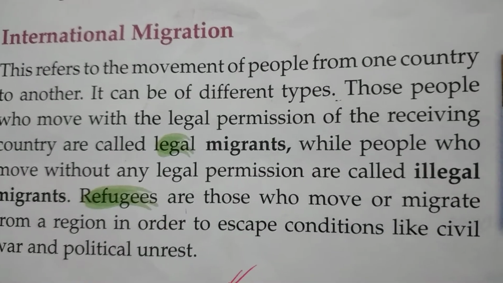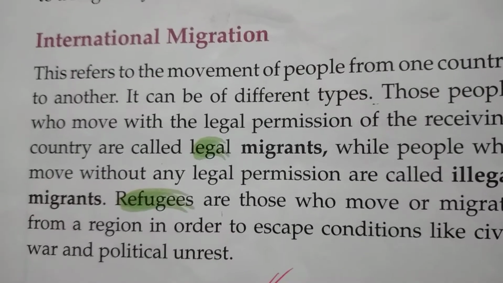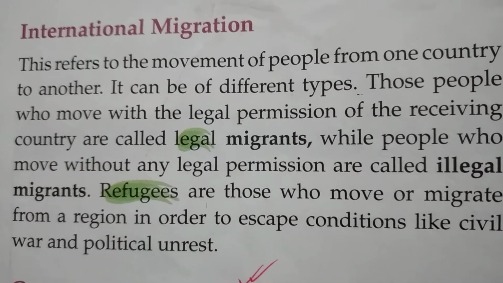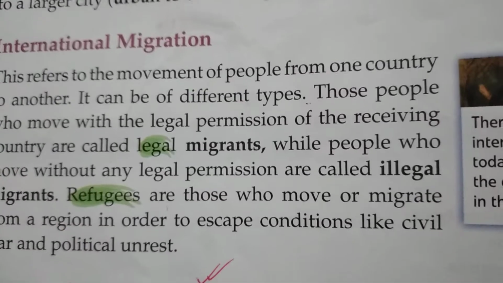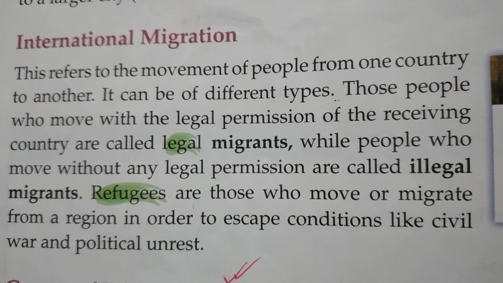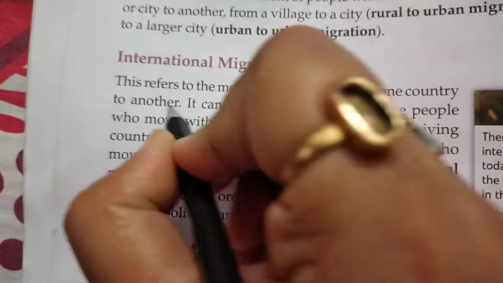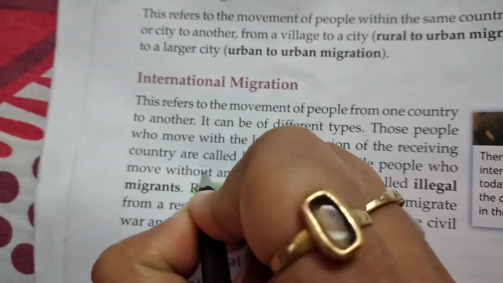It can be of different types. Those people who move with legal permission of the receiving country are called legal migrants, while people who move without any legal permission are called illegal migrants. So up to this much we have to write, that is up to illegal migrants.